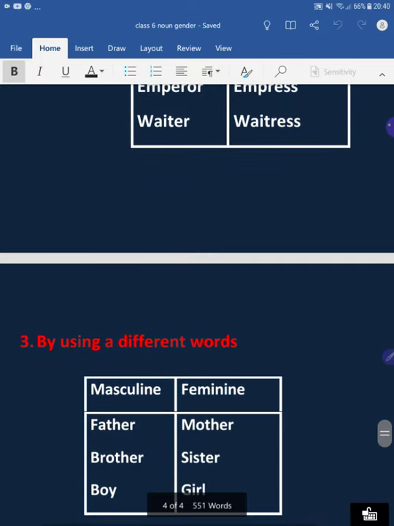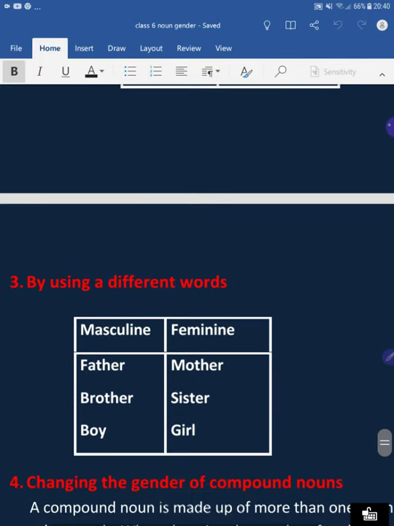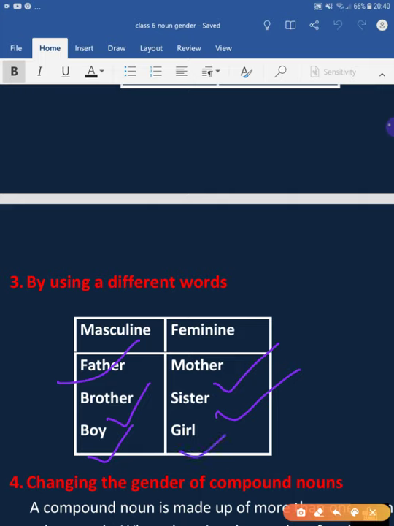We also change some masculines to feminines by using different words. And what are those words? Take the example father. What do we call the feminine of father? That is mother. Brother, sister; boy, girl. These are the examples where we use different words.